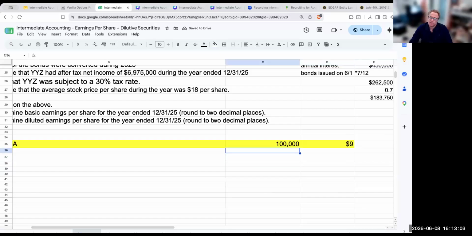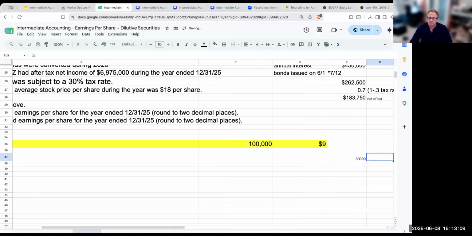Okay, so now 30,000 of these shares were exercised, right? So we've got over here 30,000 were exercised, but 70,000 were not. So what I can do is go through and break these up. But why am I going to break these up?